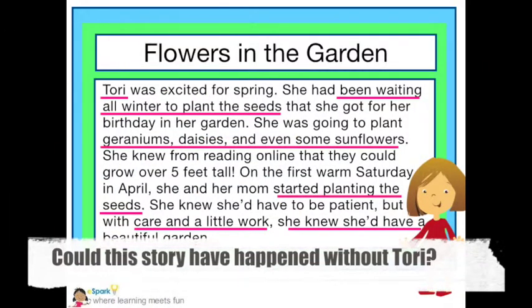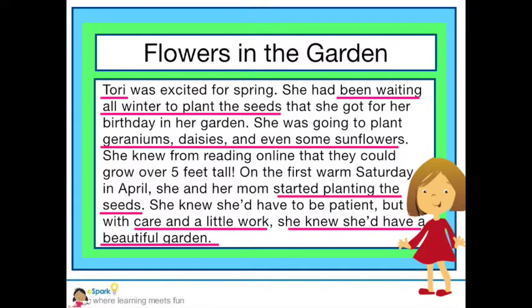Ask yourself this question. Could this story have happened without Tori? I don't think so. But there is another character. Who is it? Yep, it's Tori's mom. Do you think she is a major character? I don't either. She is only mentioned one time.